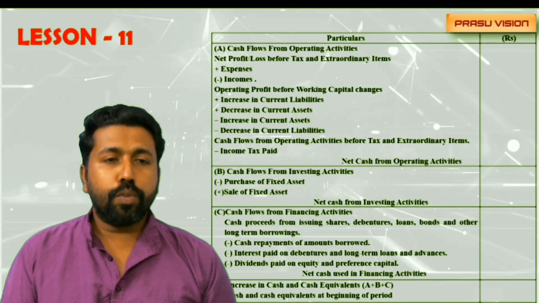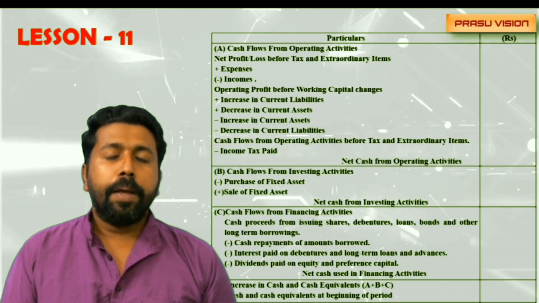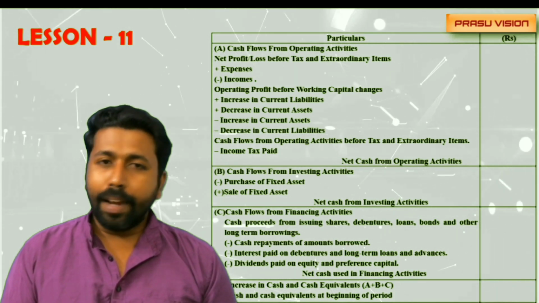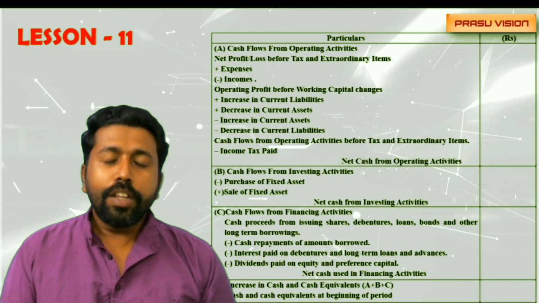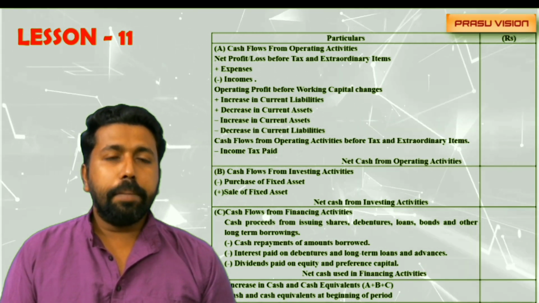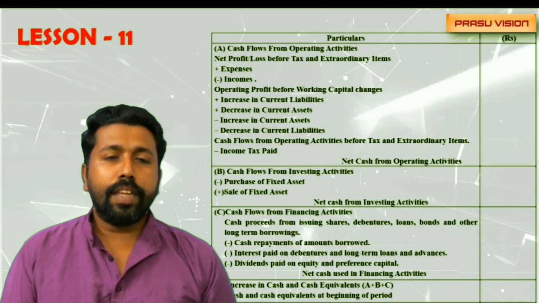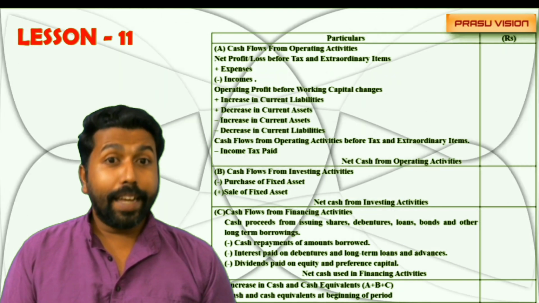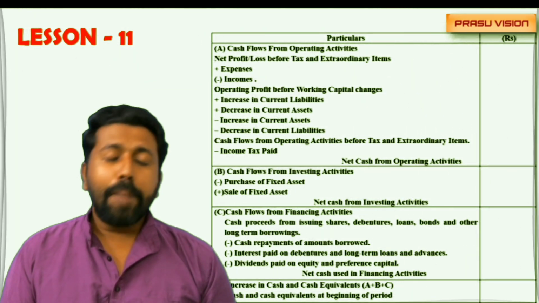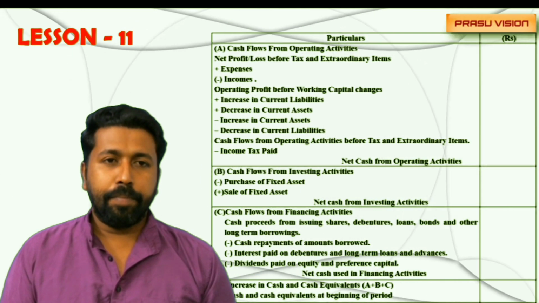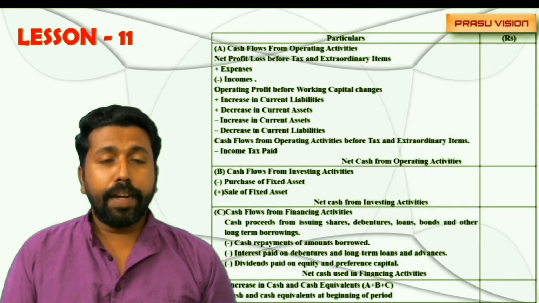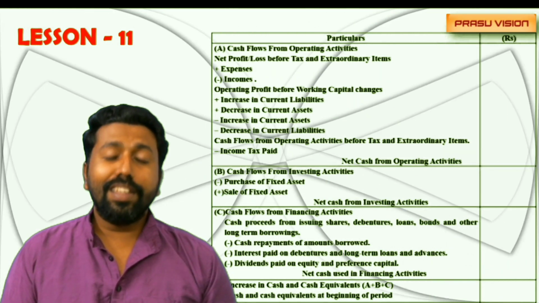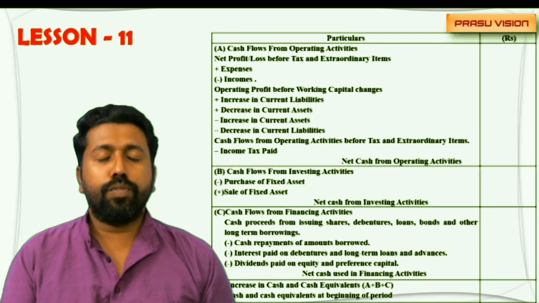And the preparation of provision for taxation is also a liability account: by balance carried down is the closing value, and by balance brought down is the opening value. Then we are writing to bank in the debit side the amount of tax paid during the year, and the balancing value will be by statement of profit and loss, that will be taken for the calculation of net profit before tax and extraordinary item. That current year tax paid amount will be deducted from the operating profit. So please keep in mind all these things, and all the very best for your exams.